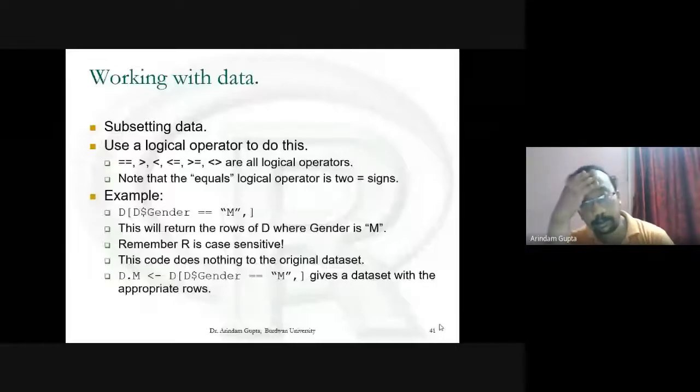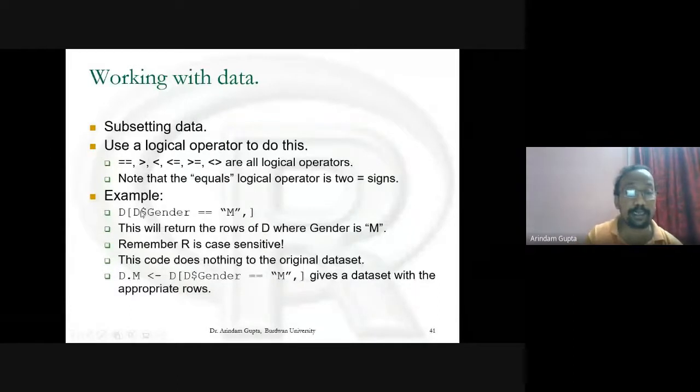Subsetting data. Example, D within bracket D dollar gender equal M. This will return the rows of D where gender is M. Remember, R is case sensitive. This code does nothing to the original data set.